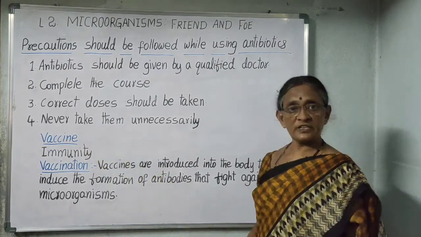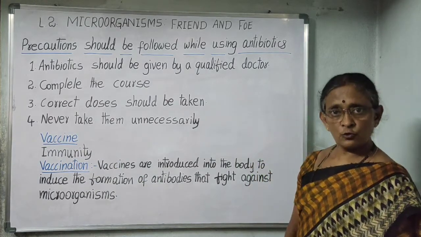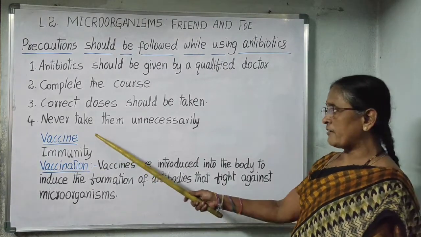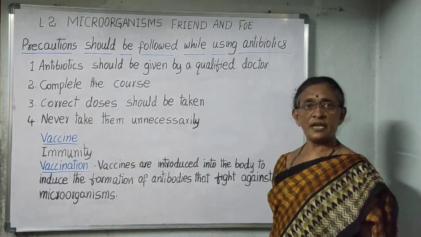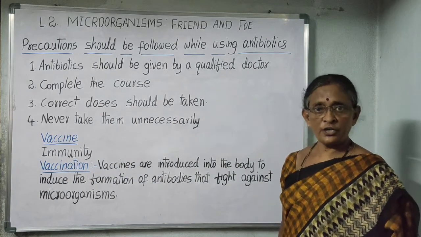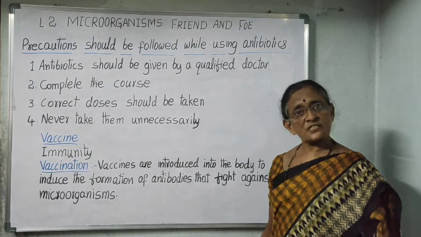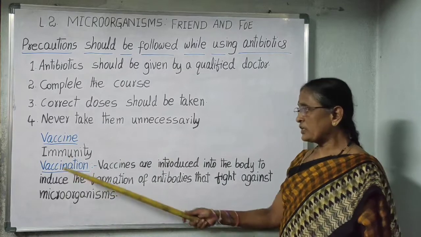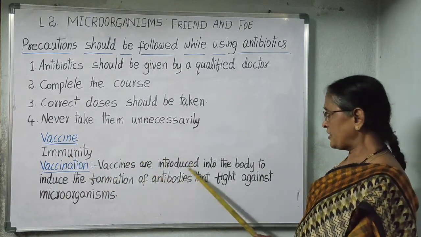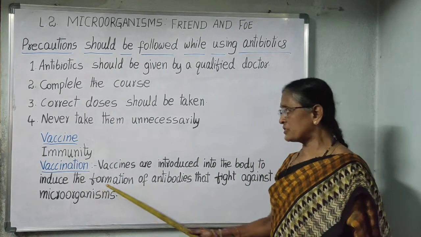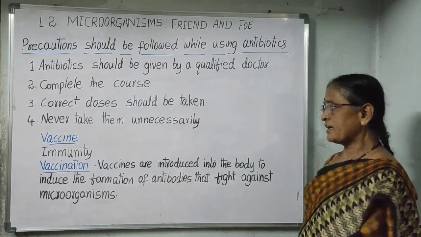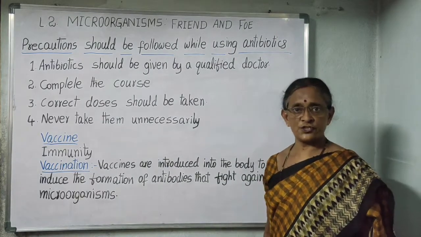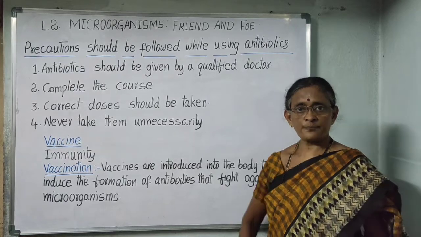Vaccine. What is a vaccine? The substance used to produce immunity to diseases in the body is called a vaccine. What is immunity? The ability of the body to resist or fight against disease-causing germs is called immunity. What is vaccination? Vaccines are introduced into the body to induce the formation of antibodies that fight against microorganisms. This is called vaccination.